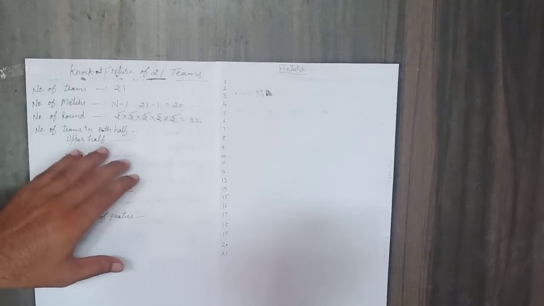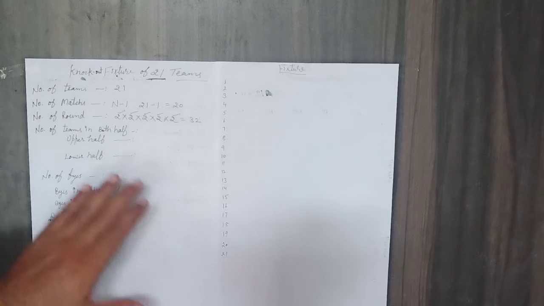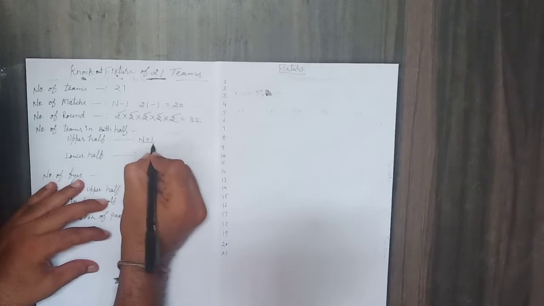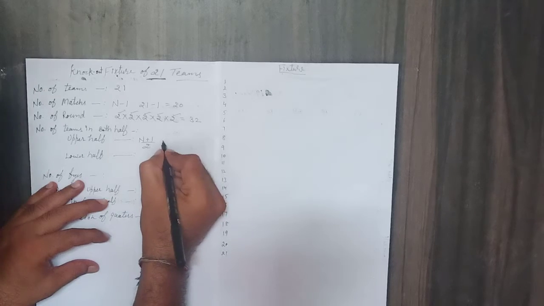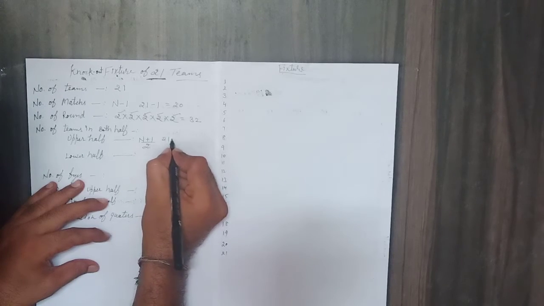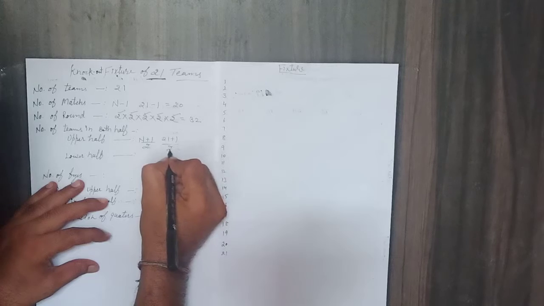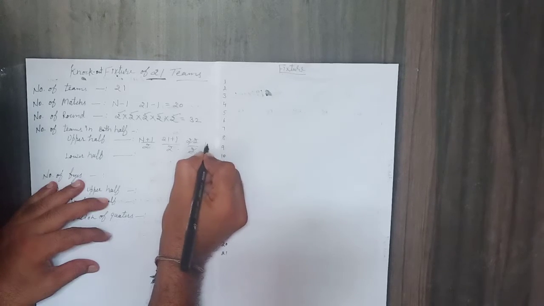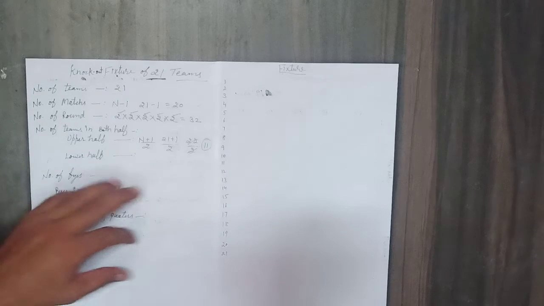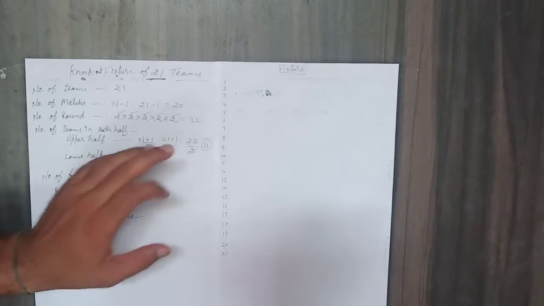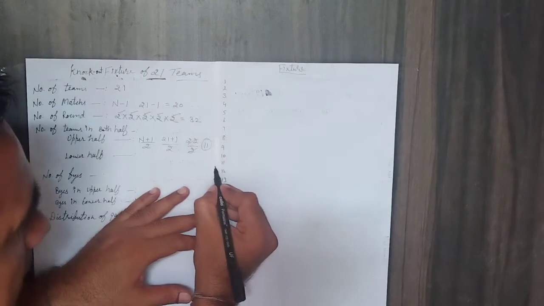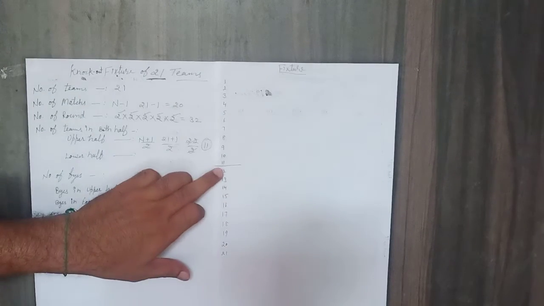Next, number of teams in both halves. Firstly, we will divide the teams into both halves. For that, we will use n plus 1 divided by 2. Number of teams 21 plus 1 divided by 2, total 11. 11 teams will be in the upper half.